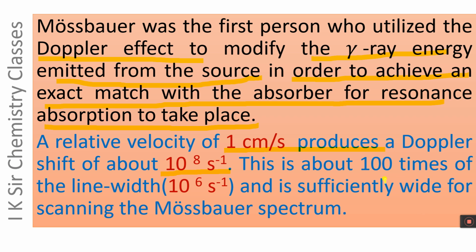This is about 100 times the line width, which is 10^6 per second, and is sufficiently wide for scanning the Mössbauer spectrum.